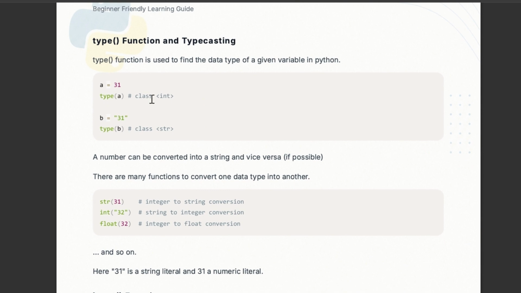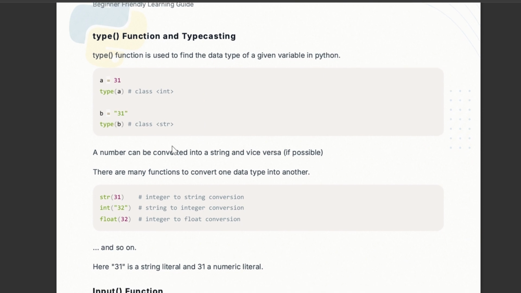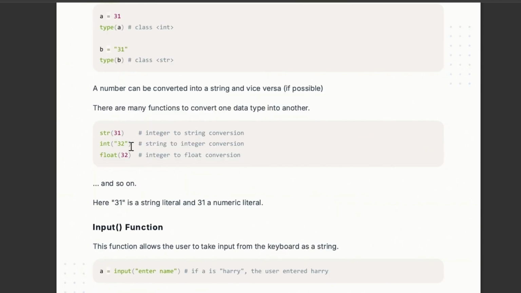Like this is a string. By writing type before the variable, we can find its type. Now integer. Now this is very important: conversion. If we know this is an integer, but we have to convert it into a string, what will we do? We will write str in front of this, so it will convert it into a string.